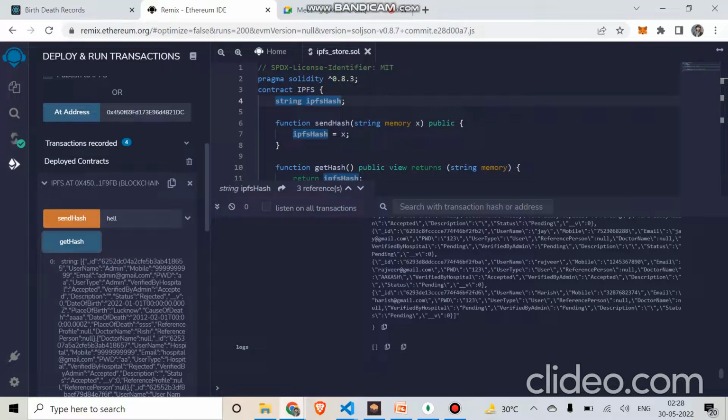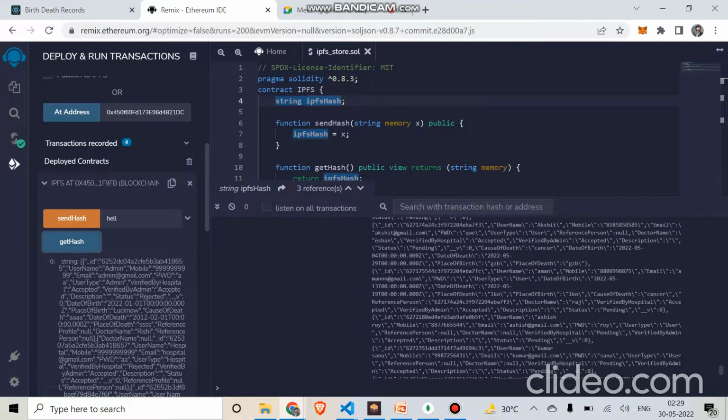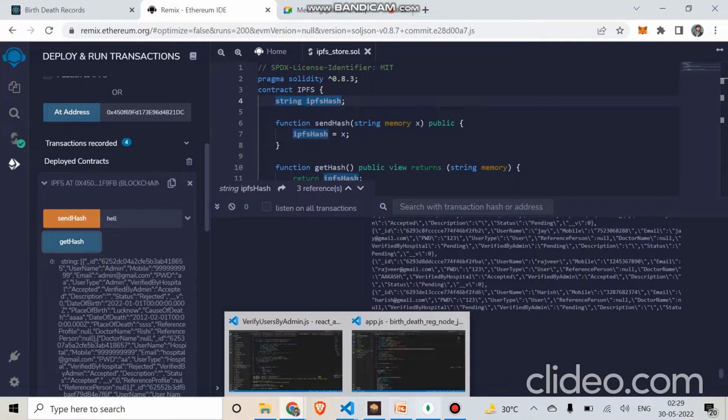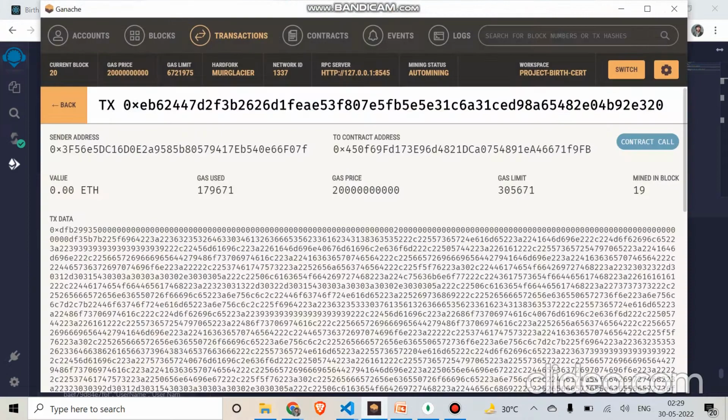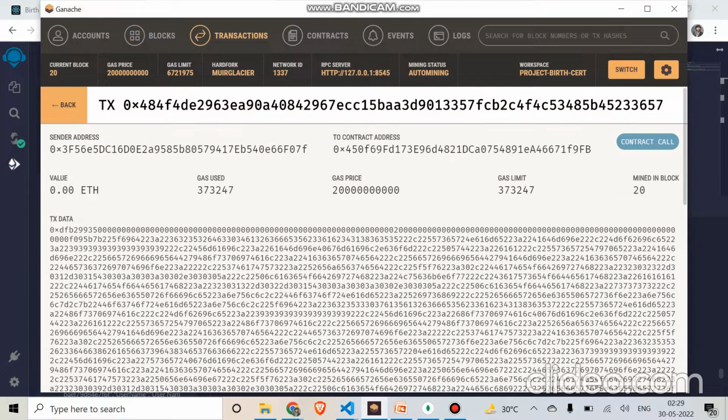So I'll show you the hash value. We have created this profile, Harish. It is in pending state from both hospital and admin, and it is stored on the blockchain. From that we are getting the hash value, and it is decoded into normal readable form. Let me show you this. Yeah, this is the latest transaction we have, and this is the hash value.